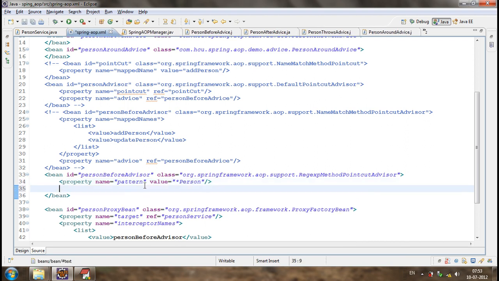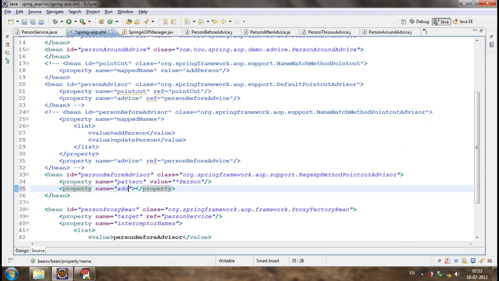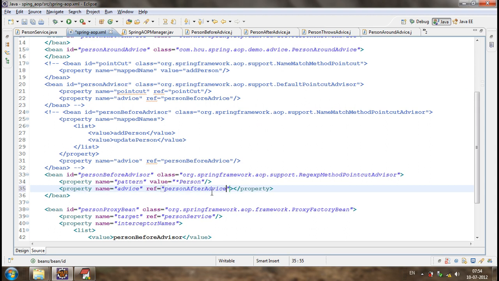Star person, person after advice. I'm going for it, for the advice itself. That's what we have done, we have just given star person.